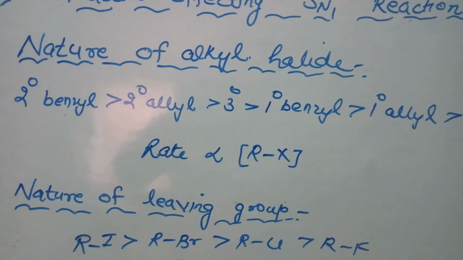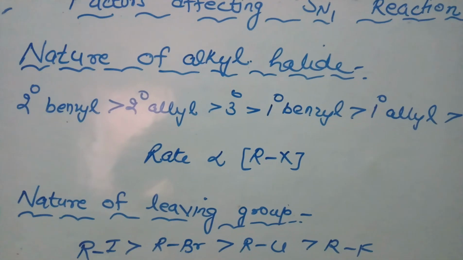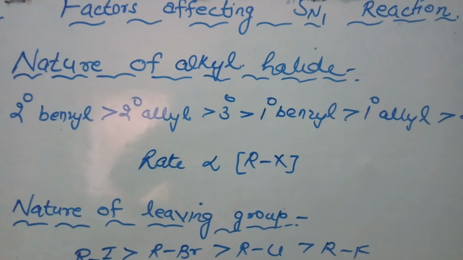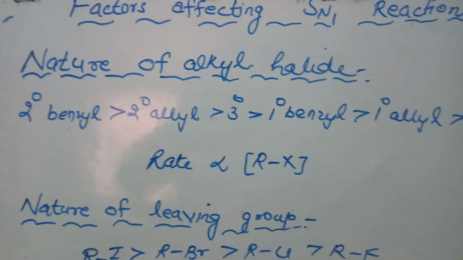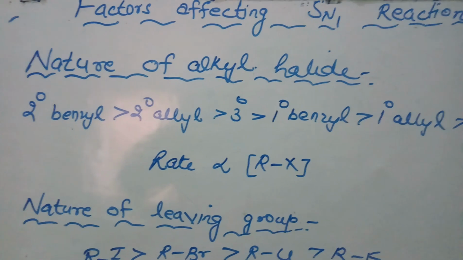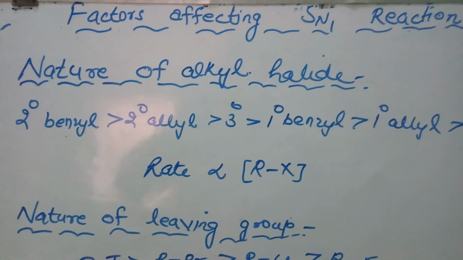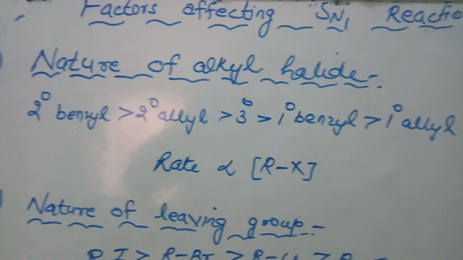If you increase the concentration of alkyl halide, the rate will change, but the nucleophile will have no effect. Hence, if you increase or decrease the nucleophile concentration, the rate of reaction will remain the same. Note this point very carefully: increasing the nucleophile concentration does not affect the rate.